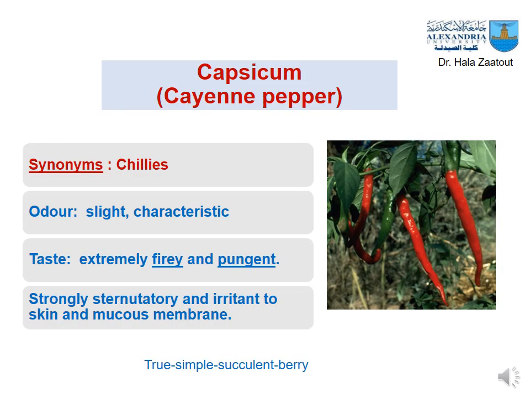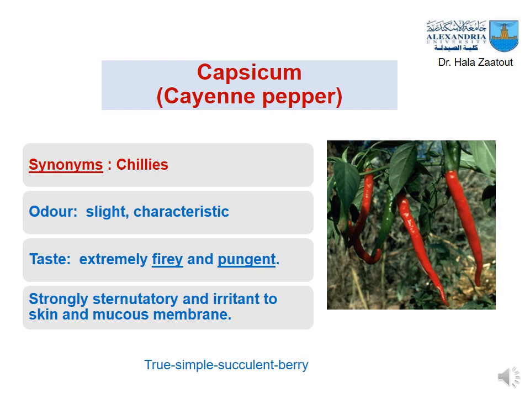The second drug is capsicum, also called cayenne pepper. Take care to differentiate between cayenne pepper, black pepper, white pepper, and long pepper. These are different medicinal drugs. Cayenne pepper is a different fruit. It is also called chilies. The odor of chilies is slight and characteristic, and the taste is extremely fiery and pungent. The pungent taste is due to the constituent of the capsicum itself.